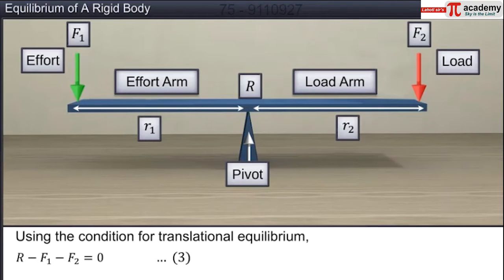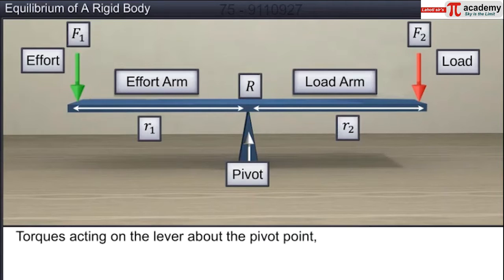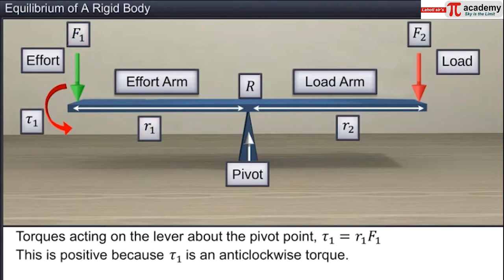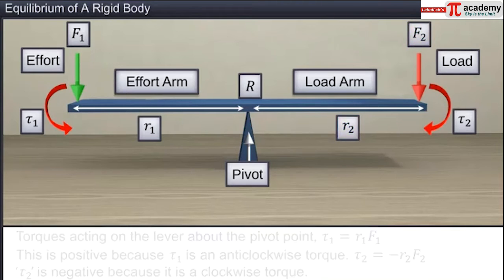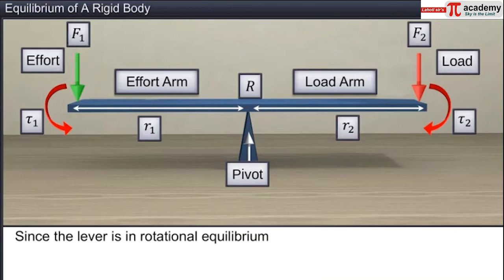Equation 3. If we calculate the torques acting on the lever about the pivot point, we have tau 1 is equal to R1 F1. This is positive because tau 1 is an anti-clockwise torque. Tau 2 is equal to minus R2 F2. And tau 2 is negative because it is a clockwise torque. Since the lever is in rotational equilibrium, tau 1 plus tau 2 is equal to 0. R1 F1 is equal to R2 F2.